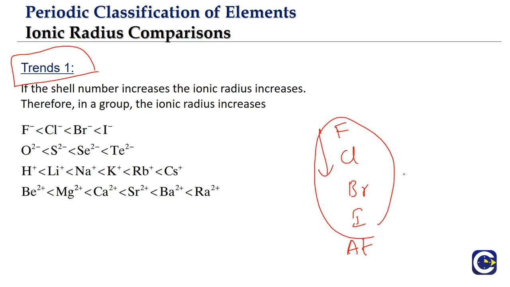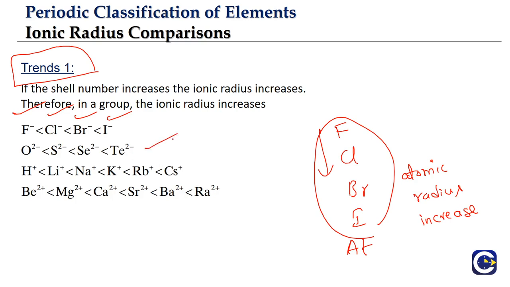As we go down the group, what happens? The atomic radius will be increasing. So this is the trend we have in terms of the atomic radius. Why? Because we are adding more shells, isn't it? Similarly, when we talk about the size of ions in a group, one of the things about elements in a group is they will form ions of the same valency, isn't it? So if you look at F minus, Cl minus, Br minus, I minus, what is going to be the ionic radius comparison? The ionic radius also will be increasing. Why? Because here also the shells will keep increasing.